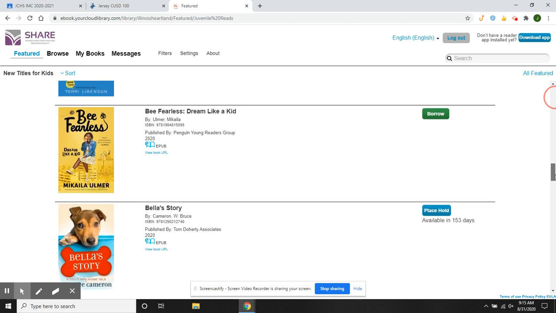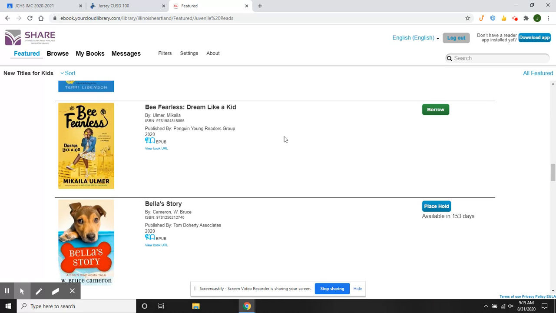Oh, here we go. There's a good one. Be Fearless, Dream Like a Kid. So let's open this up. Hit the borrow. That's the first thing you need to do if you want to read it. Then you'll hit read.